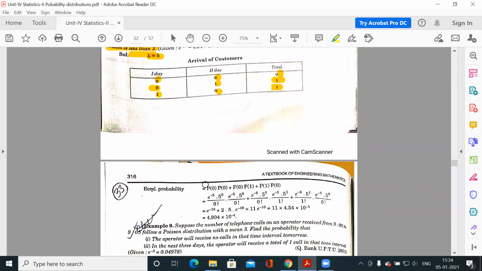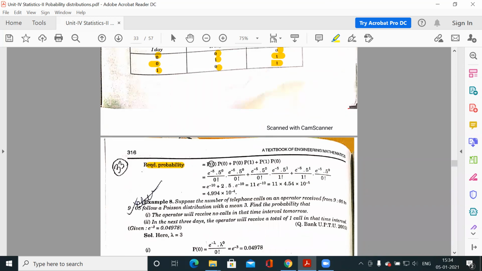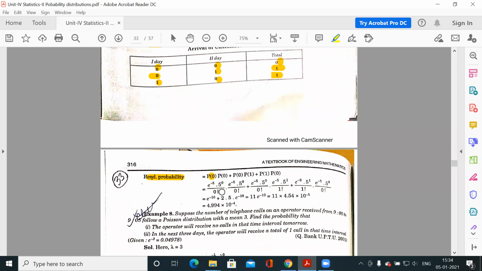So this is a probability question. The required probability is: on the first day 0 customers, so P0, and on the second day 0 customers, so P0. On both days we want 0 customers, so P0 times P0. Plus, because these are independent, this is one possibility.